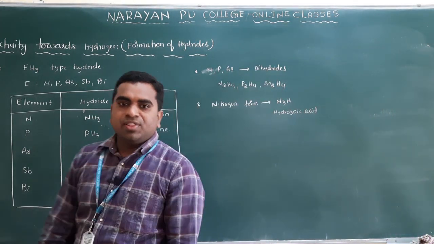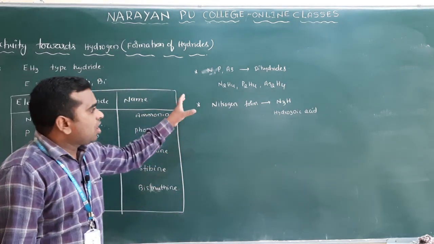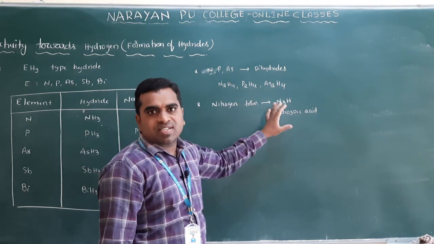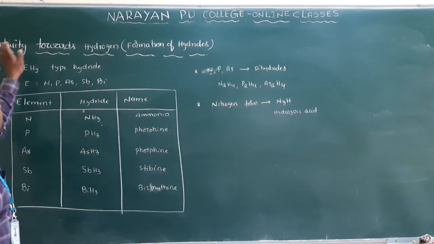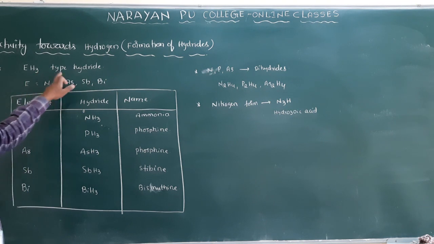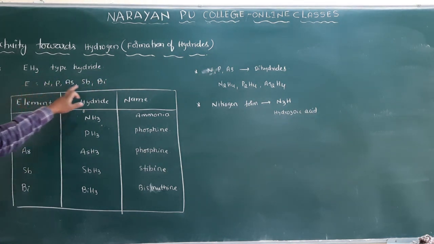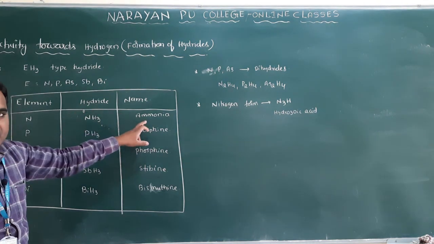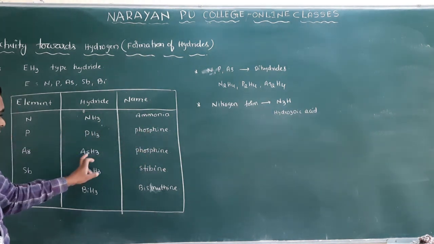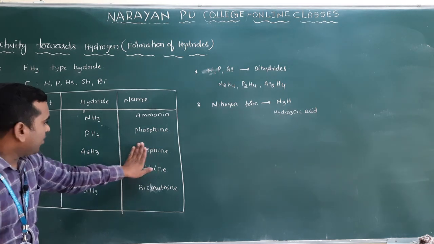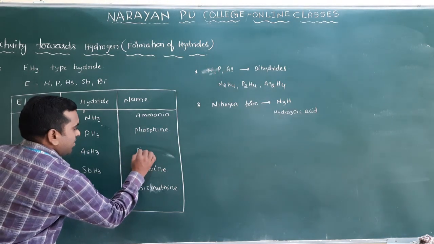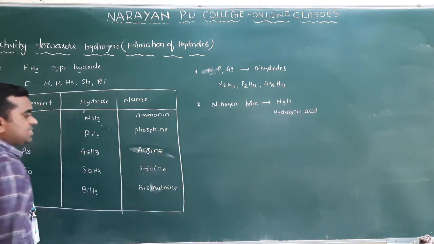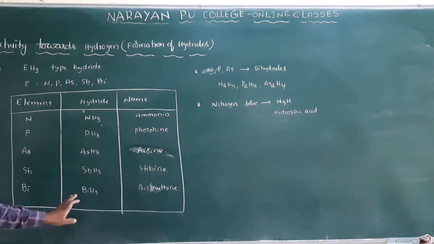So these are the hydrides of the 15th group elements, and we will discuss how to prepare these hydrides and what their properties are, one by one. The 15th group elements form EH3 type hydrides: NH3 ammonia, PH3 phosphine, AsH3 arsine, stibine and bismuthine.